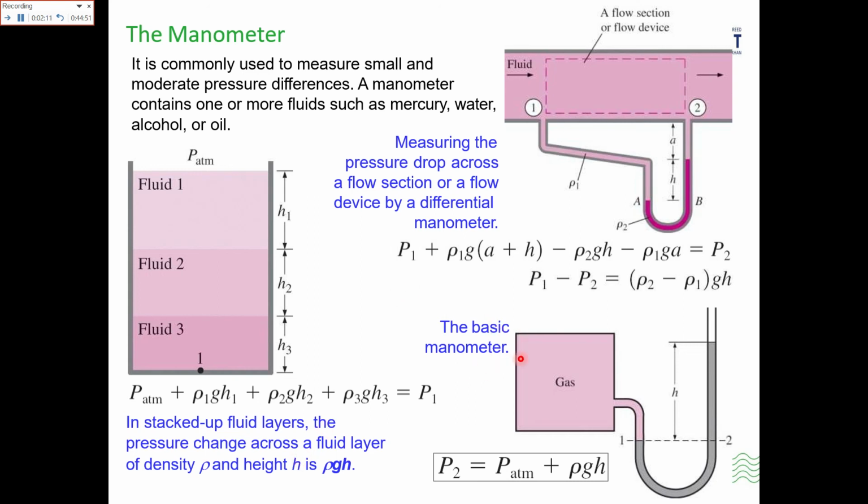The basic manometer has a container in which the gas is contained, and these are the limbs of the manometer, with a height difference between the two limbs. For example, a liquid is present and the gas is pressurizing it, so there will be a change in the heights of the two limbs. The pressure is equal to atmospheric pressure plus rho g h, where h is the difference in the heights.